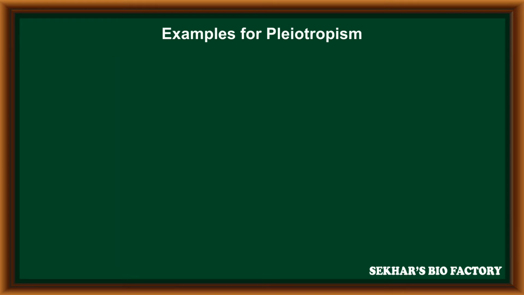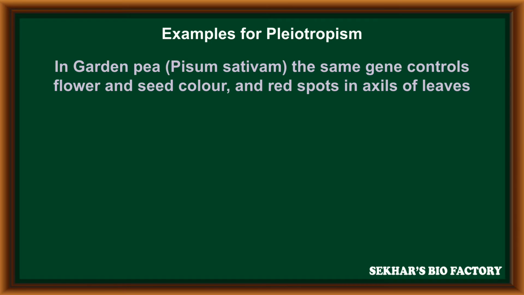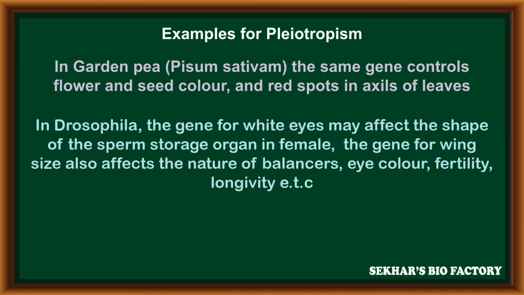Some other examples for pleiotropism. In garden pea, Pisum sativum, the same gene controls flower and seed color, along with the red spot in the axils of leaves. In Drosophila, the gene for white eye may affect the shape of the sperm storage organ in female Drosophila.